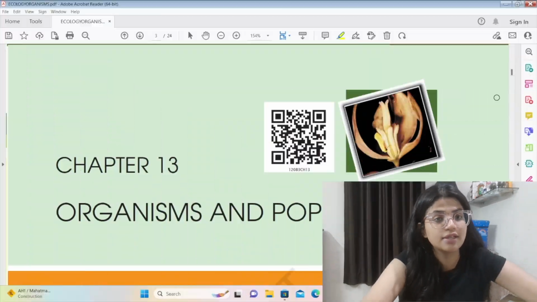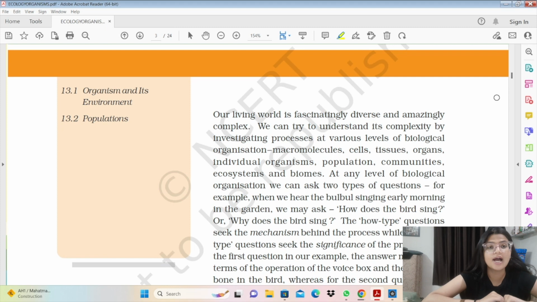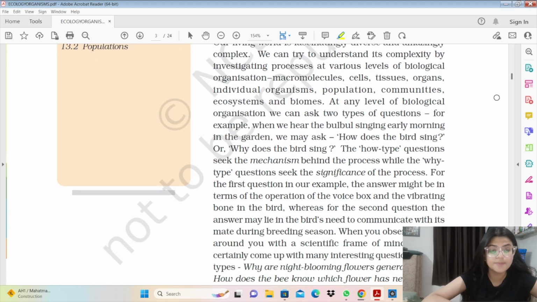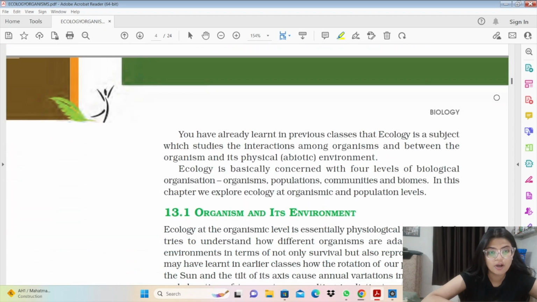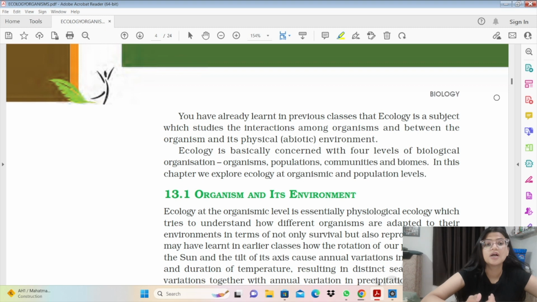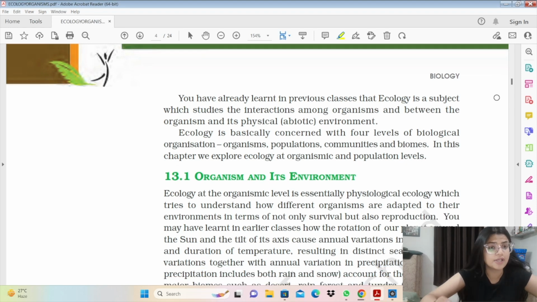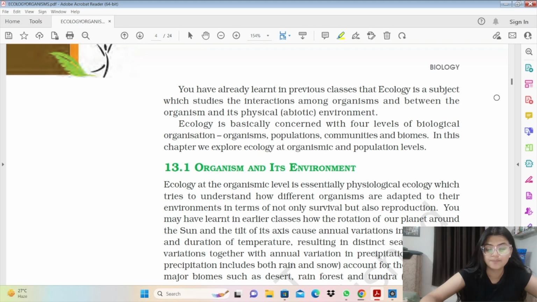Ecology is basically the interaction of organisms within themselves or the outside environment they live in. Ramdev Mishra was the father of ecology in India, and he studied at Banaras University. Ecology has four different levels of biological organization, which are an individual, then a population, then a community, then a biome. A community can be different species living in the same area, and a population is the same species living in a particular area, which can interbreed with each other, right?